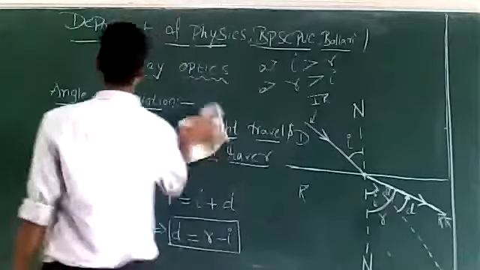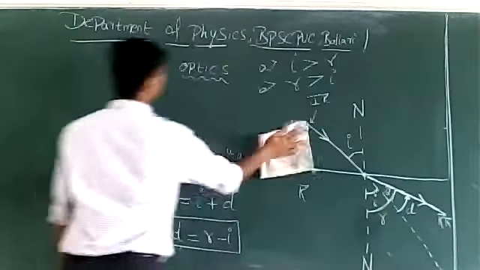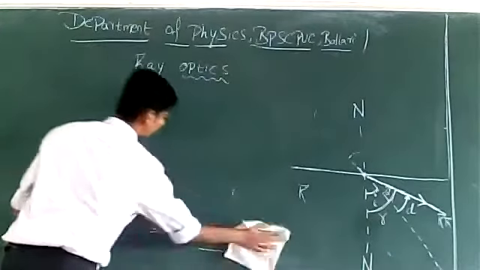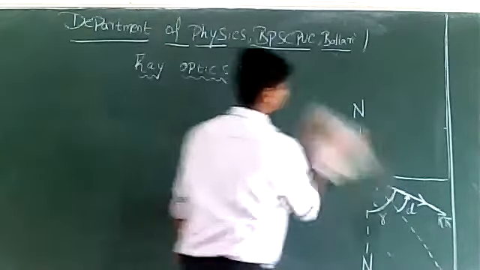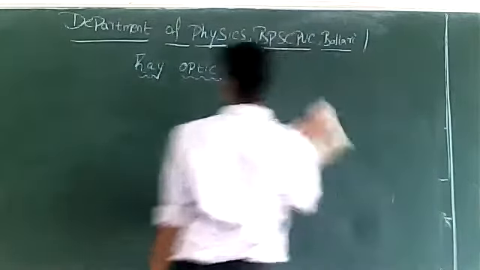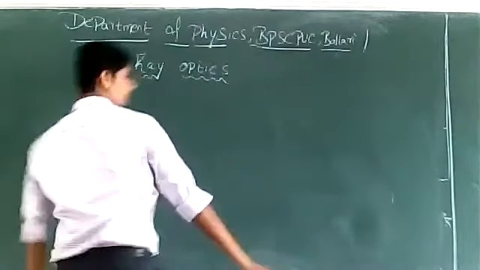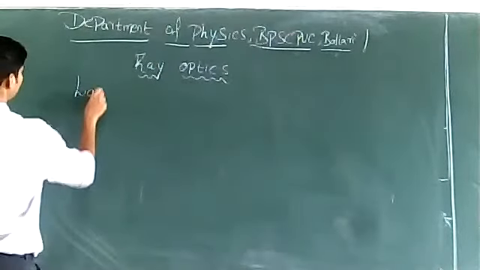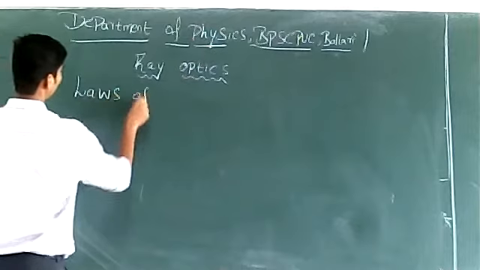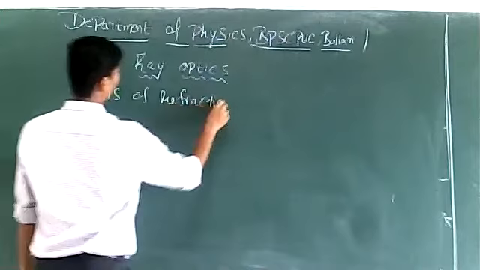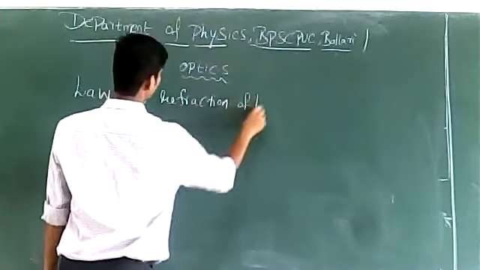So this is all regarding the angle of deviation when a ray of light travels from rarer to denser medium and from denser to rarer medium. With this understanding, we will now try to understand the laws of refraction of light.